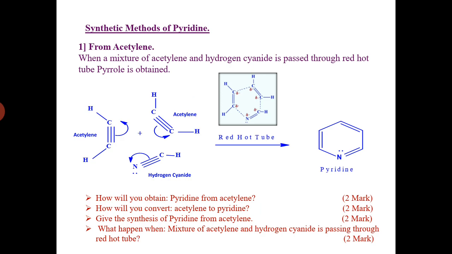This synthesis has been asked in exams many times. How will you obtain pyridine from acetylene, for 2 marks? How will you convert acetylene to pyridine? Asked for 2 marks. Give the synthesis of pyridine from acetylene, 2 marks. What happens when a mixture of acetylene and hydrogen cyanide is passed through a red hot tube? It is also asked for 2 marks.